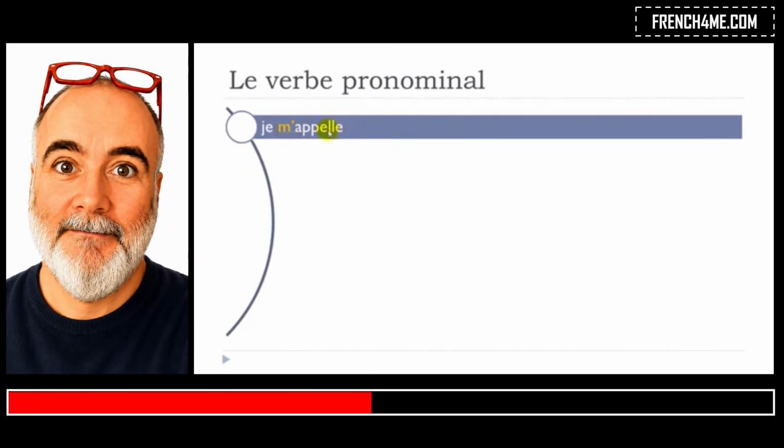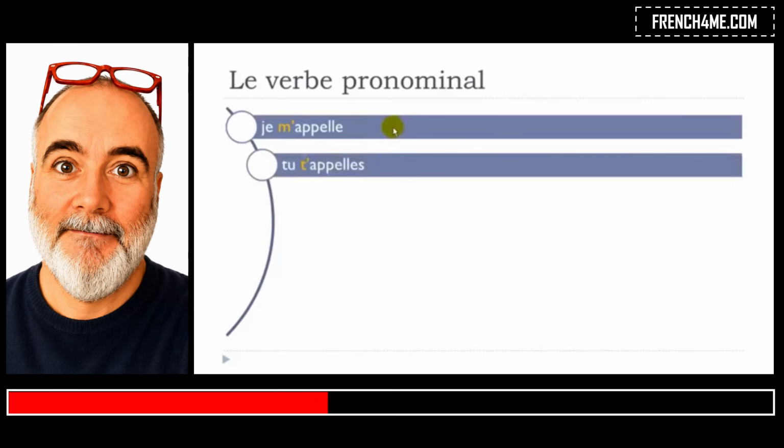Je m'appelle. So same thing here, the e that we had previously disappeared. Je m'appelle. So remember that's normally the verb that you use when you introduce yourself, like I call myself, so my name is, of course, but in French it's like I call myself, okay? Je m'appelle. Tu t'appelles.